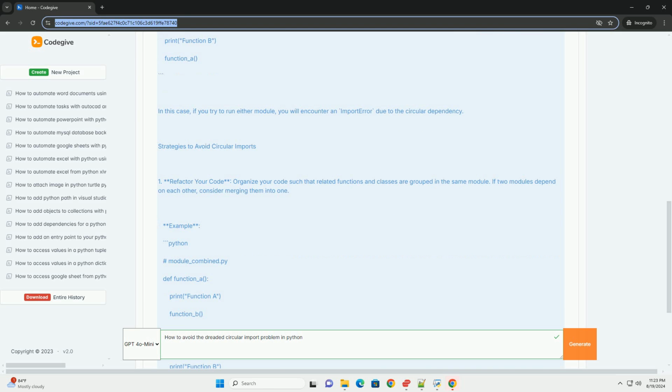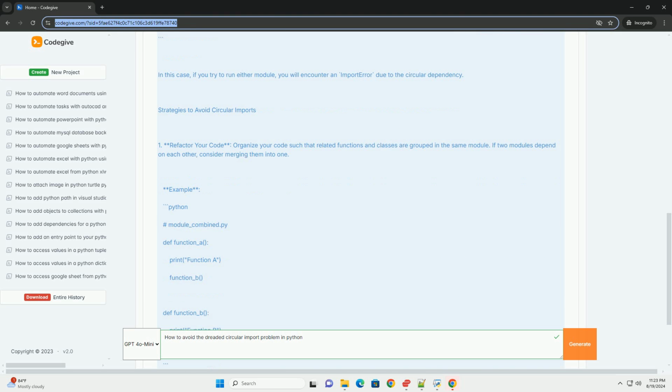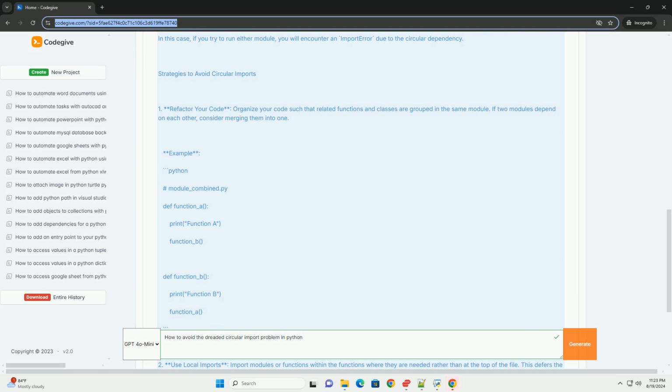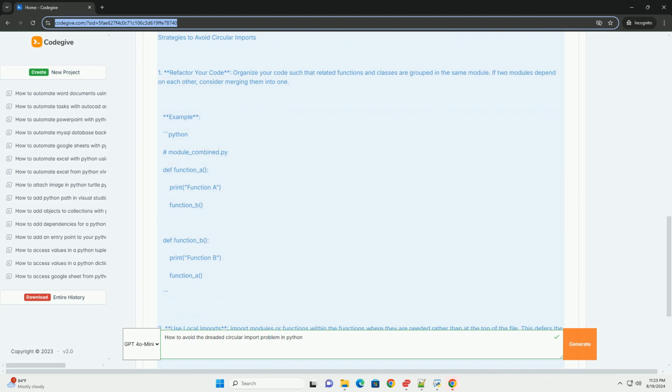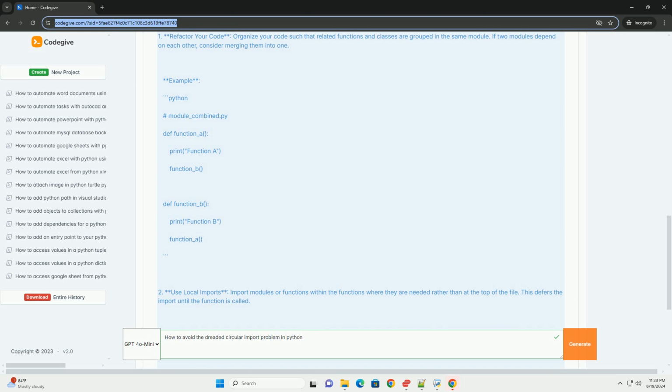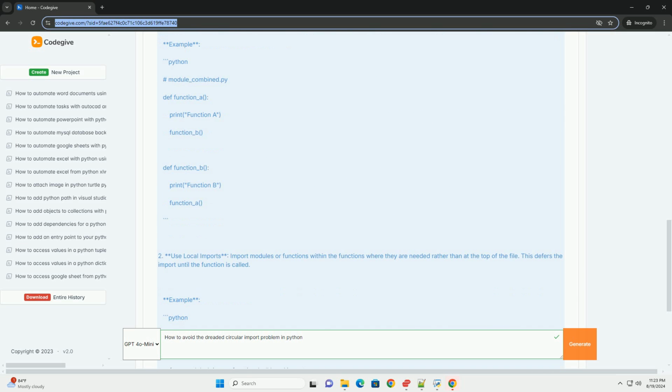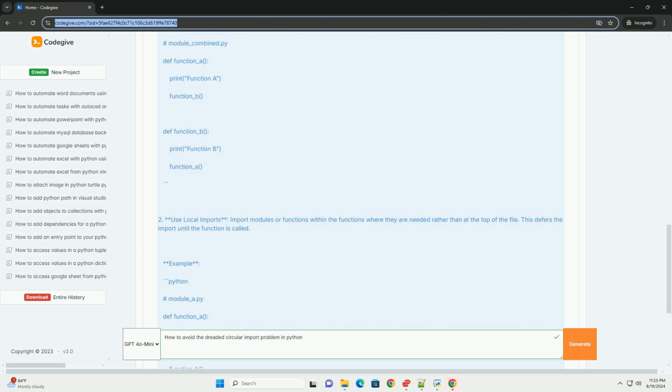1. Refactor your code. Organize your code such that related functions and classes are grouped in the same module. If two modules depend on each other, consider merging them into one. Example: Python module combined.py: def function_a(): print("function a"); function_b(). def function_b(): print("function b"); function_a().